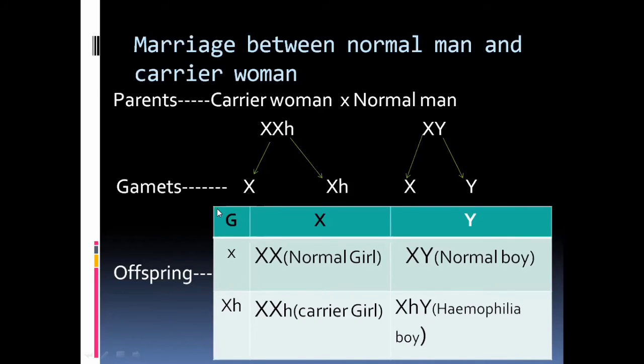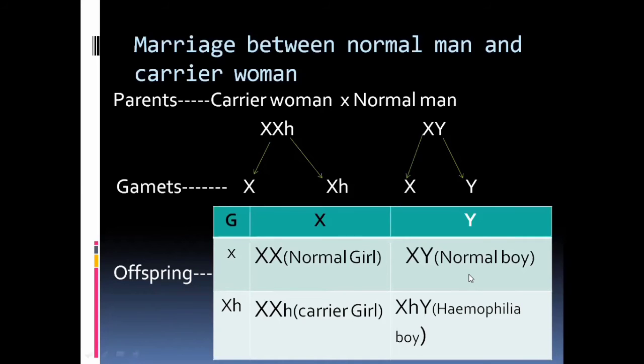Here the female produces two gametes, X and XH, and the male side shows two gametes, X and Y chromosomes. If these two gametes are put into the checkerboard or Punnett square, it shows the male side and the female side. Whenever the male and female cross, it shows the different types of offspring. First, X chromosome is crossed with the X chromosome, it produces the XX chromosome, and then the offspring are